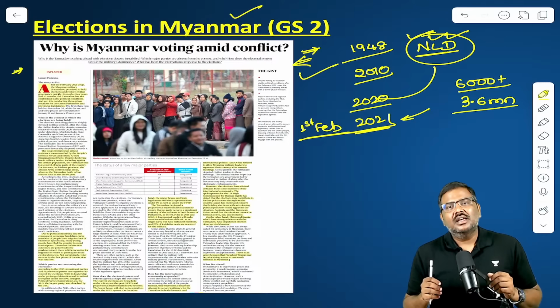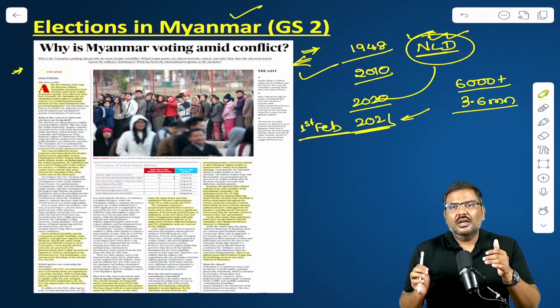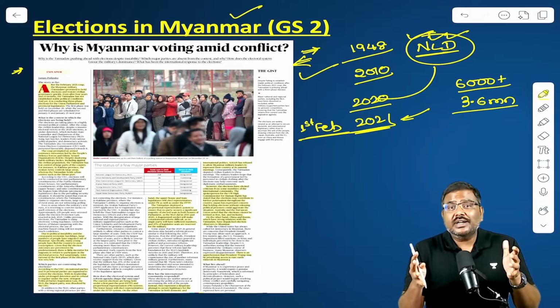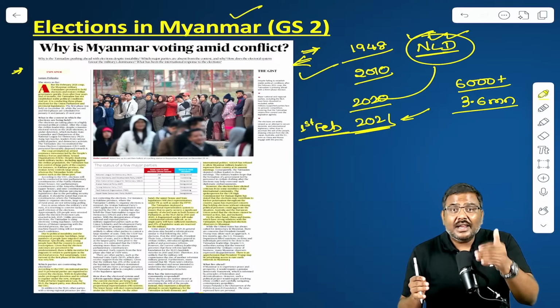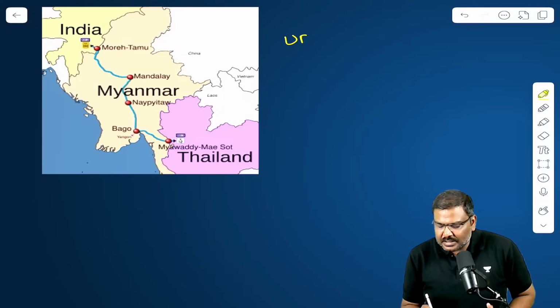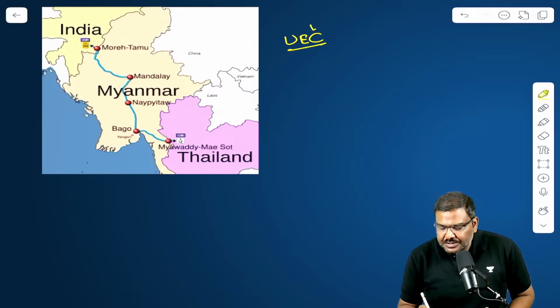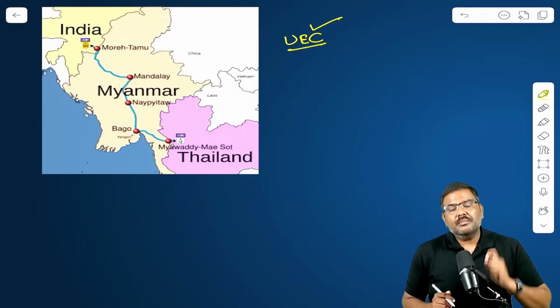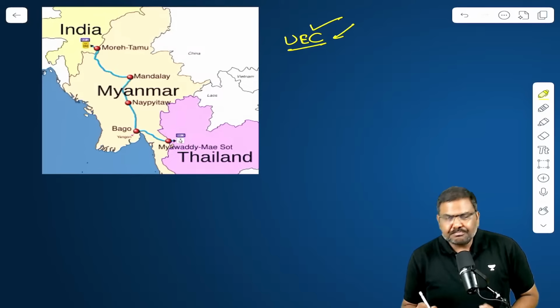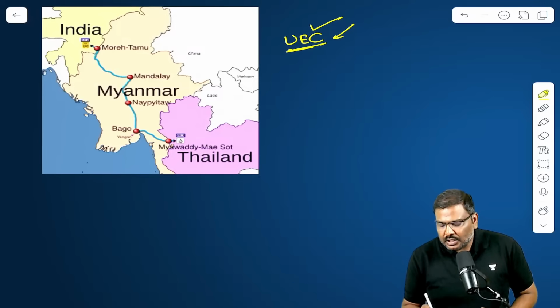Whitewash in the sense that the military has control over the election body. They reconstituted the election body, called the Union Election Commission, UEC, in Myanmar, and placed a lot of loyalists who support the military rule in it.